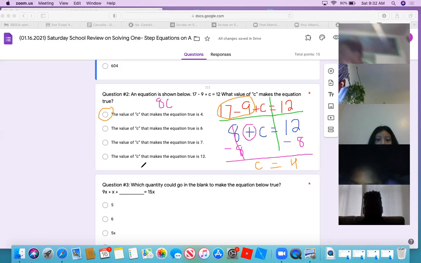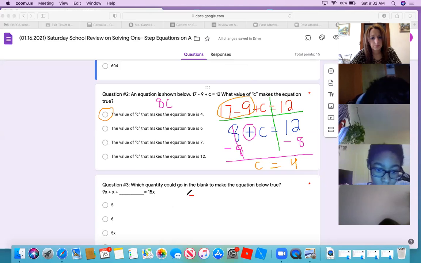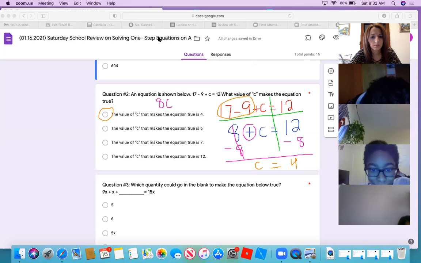Looking at number 3, Abigail Torres, this one's for you. Which quantity could go in the blank to make the equation below true? 9x plus x plus question mark equals 15x. Okay. So what do we do? We have to figure out what x is. So 9x plus x, which is 1x, equals 10x.